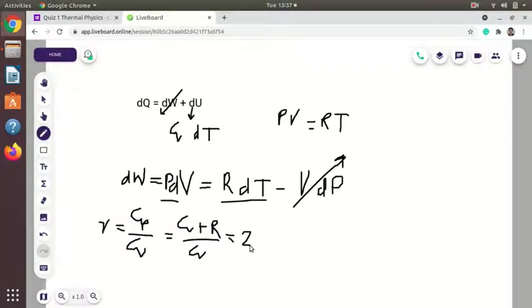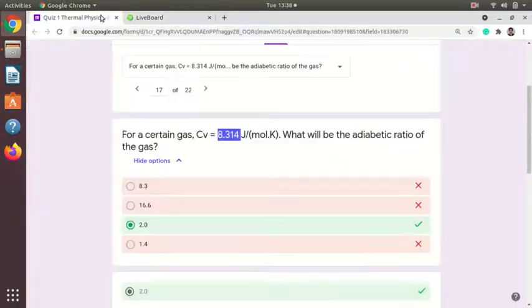So you need not calculate using a calculator, it is just double and then the constant value R will get cancelled, or Cv will get cancelled. So option 3 is correct, answer is 2.